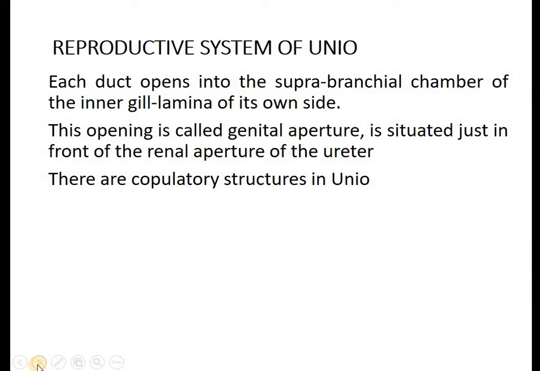Now in this Unio, you don't find the copulatory organs. So that is the meaning. There are no copulatory organs, as well as no accessory organs. Only the gonads are there. As in the case of the higher animals, we don't find copulatory structures and accessory reproductive structures. We only find the testis and the sperms, testis and ovary, and the ducts attached to the gonads.